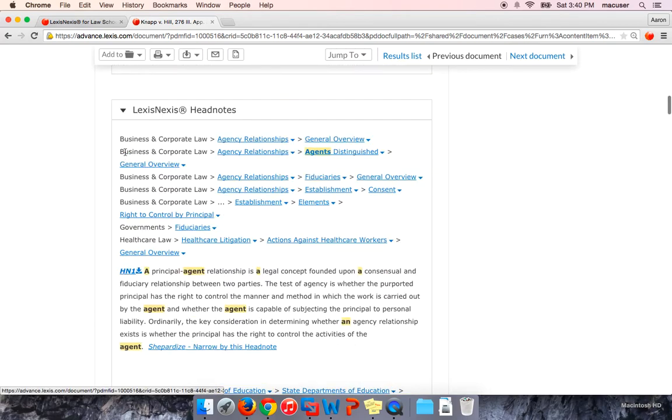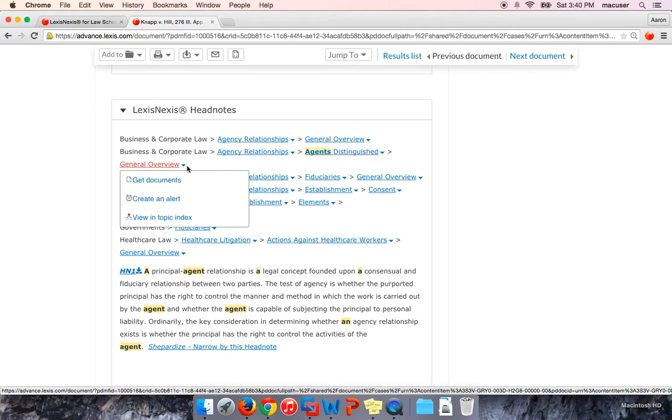Okay, so let's pop back up to the head note sections. Now that you've found a good case, let's say you read this and you're going to use it in your work product. There are now 3 tips to find additional case law that I want to discuss quickly. The first tool you can use is actually in the head notes themselves. When you do find a good head note, up here in the topics, you'll see these little drop downs or little arrows that you can click on.